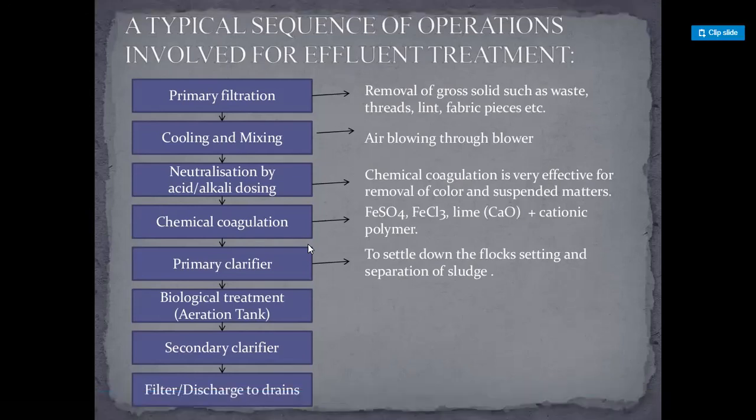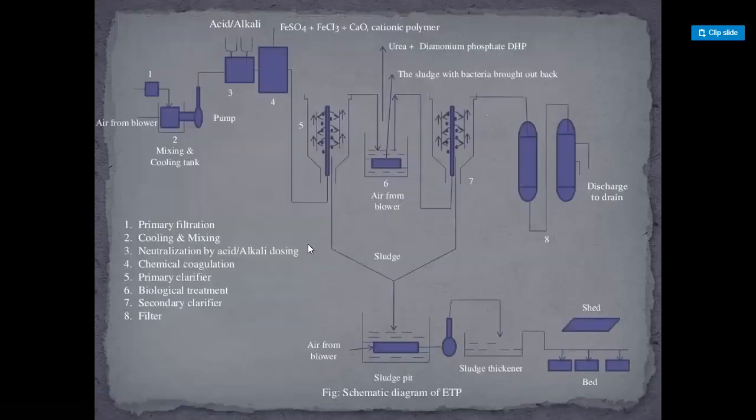Secondary clarifier and filter, discharge to drains.